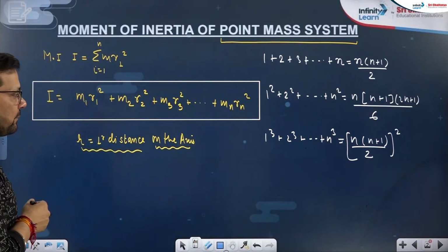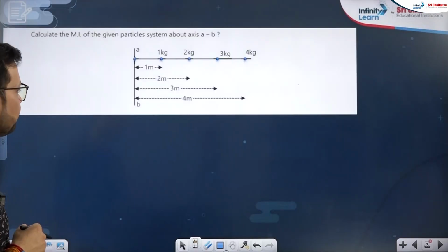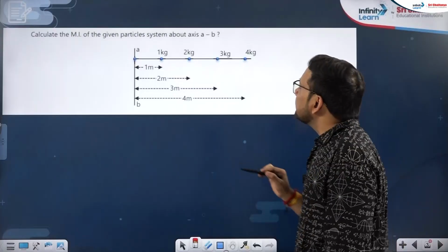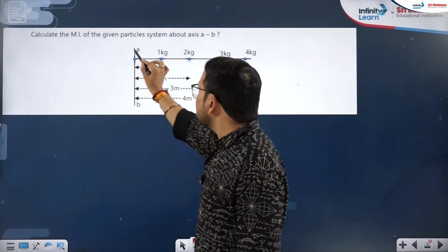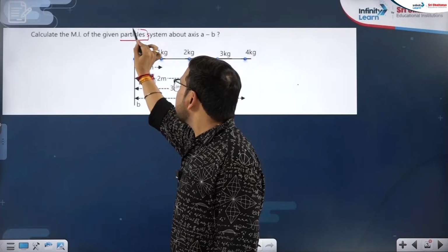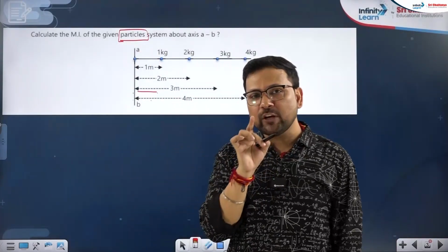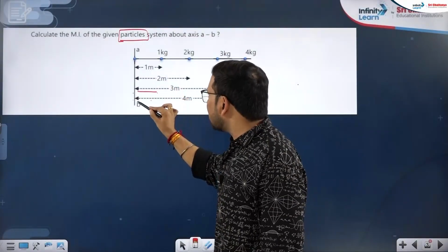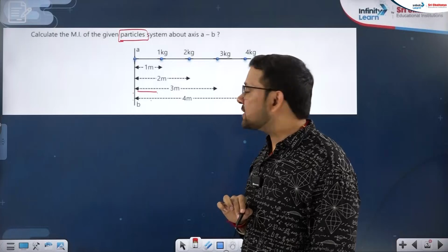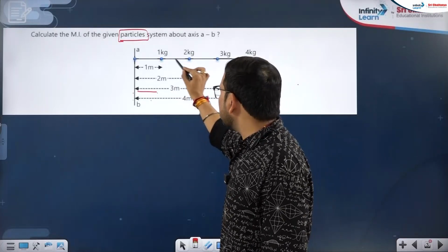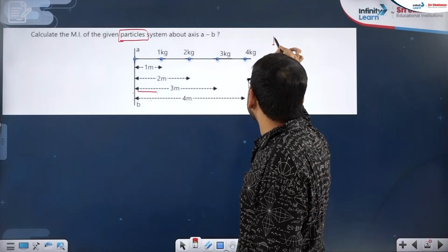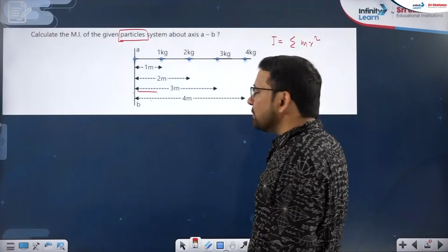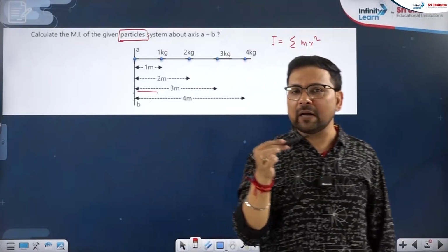Okay, keeping that in mind, let's take the next question. See this question, everyone, and put a thought to it. Calculate the moment of inertia of the given particles about axis AB, that is A, that is B. This is the axis AB. One thing is sure, we are using the point mass system, right? The axis is also mentioned. Masses are point masses, so I am very much aware of my formula: I equals the summation of all the m r square. As many masses, as many m r square, and we will add them up.